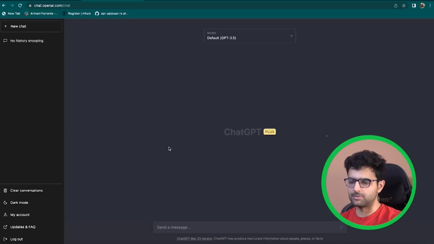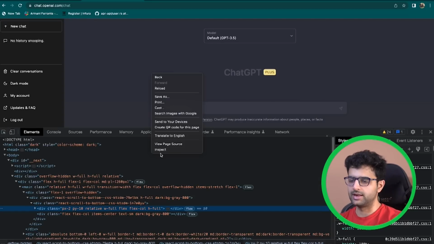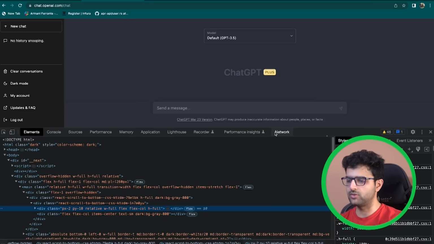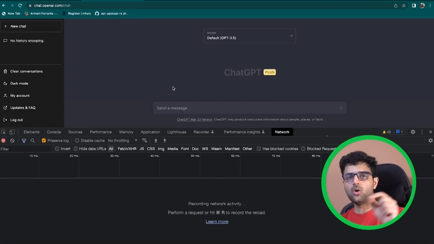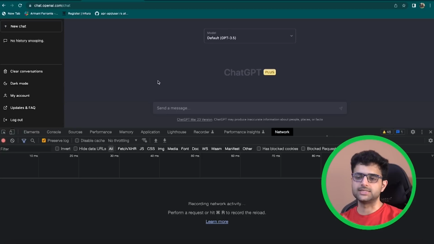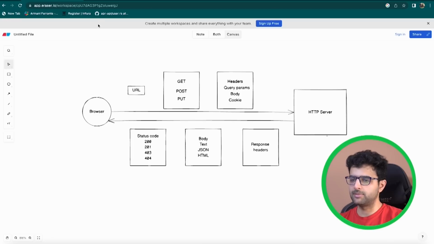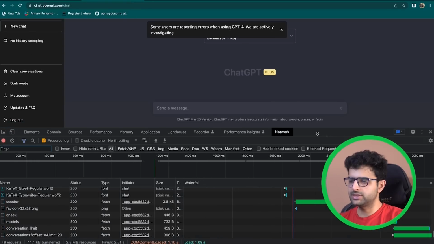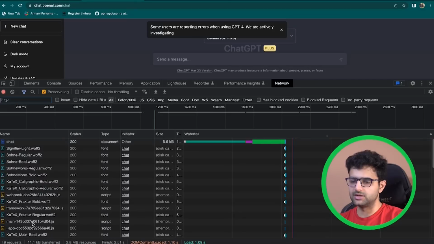Just to show you that example, if I right click here and click on inspect, this Chrome developer tool opens up. If I go to network, this will show me all the network requests that are going out from my browser to ChatGPT as I navigate through the application. So ChatGPT also has an HTTP server, and my browser here, which is this figure right here, is sending it some requests. To understand the structure of that request, let's refresh this page and see what's going out. As you can see, a bunch of these requests went out.